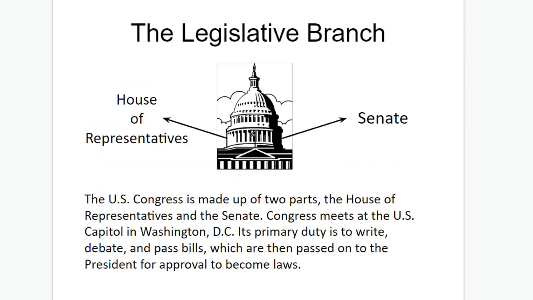The legislative branch is one of the most unique parts. It's made of Congress, which is 2 different houses. You have the House of Representatives and the Senate. The U.S. Congress meets at the U.S. Capitol in Washington, D.C. Its primary duty is to write, debate, and pass laws, which are then passed on to the President for approval to become laws.